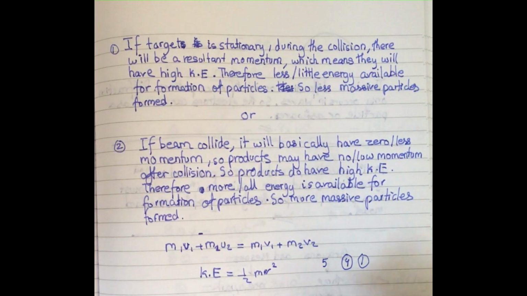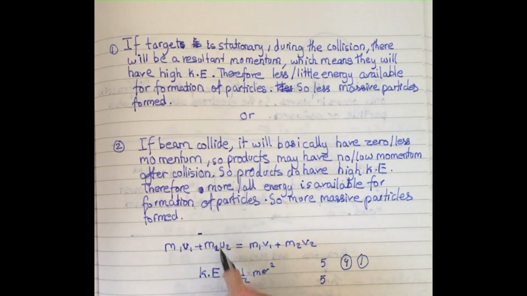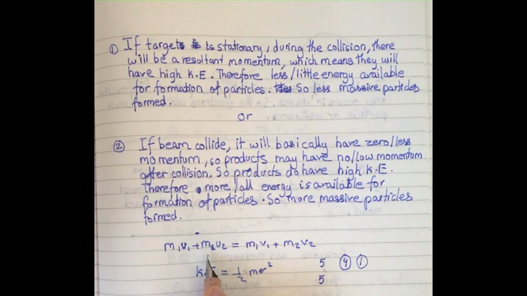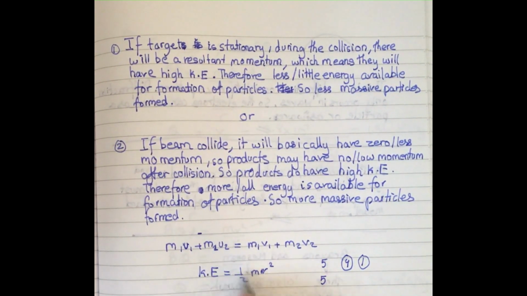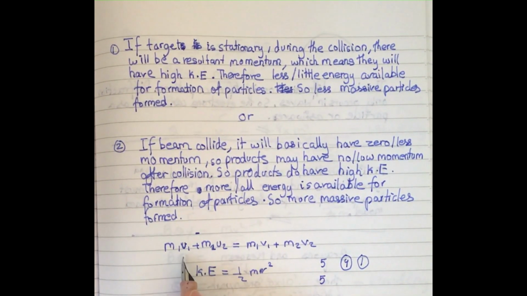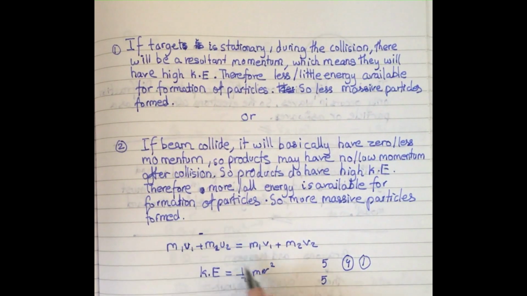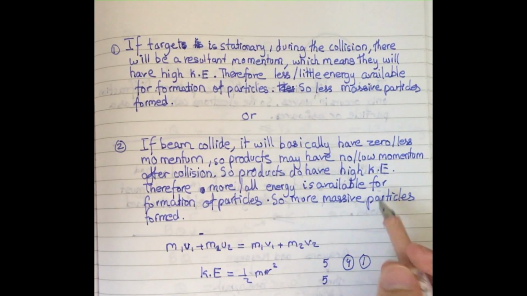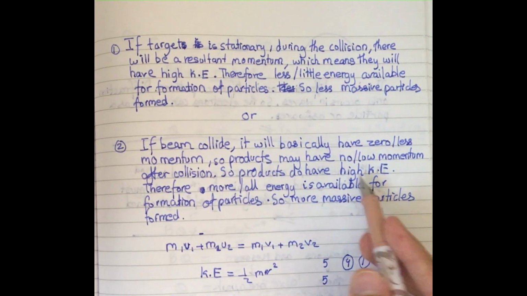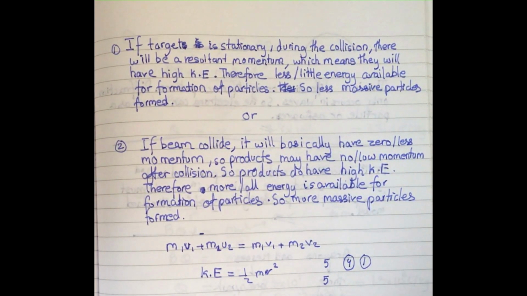So if they have less momentum, for example, you again have the 5 energy, and they both collide and have less momentum here, which means they will have less kinetic energy as well, because they're the same thing. If they have high momentum, they have high kinetic energy. If they have low momentum, they have low kinetic energy, or basically no kinetic energy at all. Less kinetic energy is the most suitable phrase. They do not have high kinetic energy.